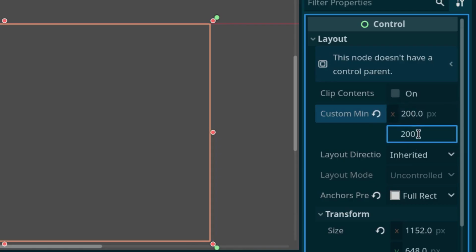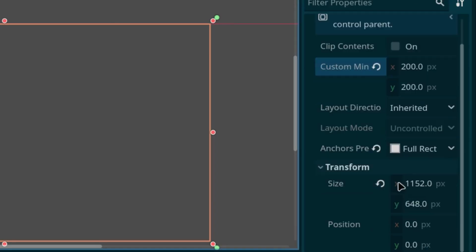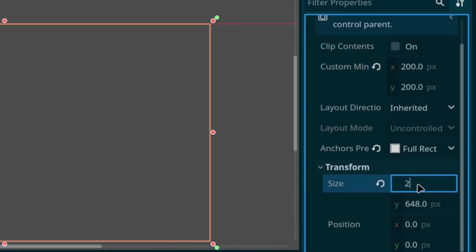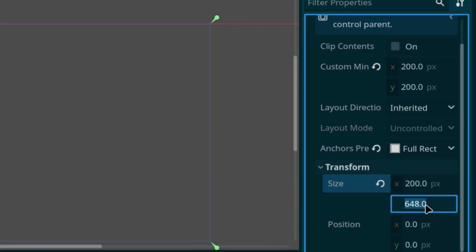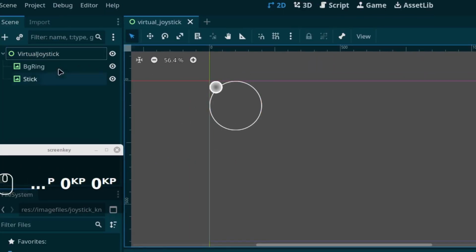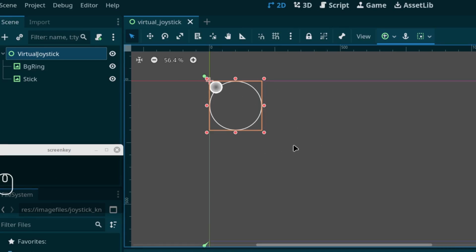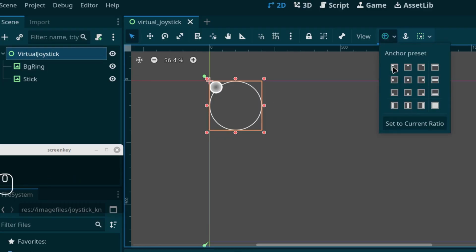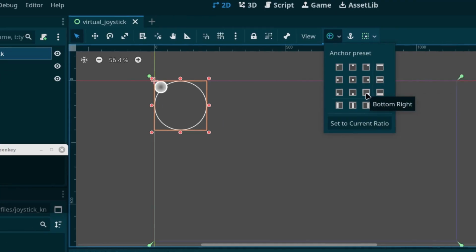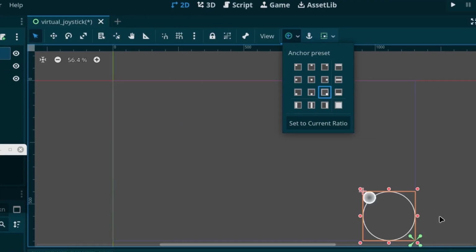If you have a circle that's different proportions, you may want to use those. And the transform here, we want to change that to 200 by 200. And if we click it again, we'll see the borders are right around the ring that we wanted. Let's save this. The virtual joystick, I want its anchor preset to go to the bottom right hand corner, because that's where most right-handed people use their virtual joysticks on a touchscreen.